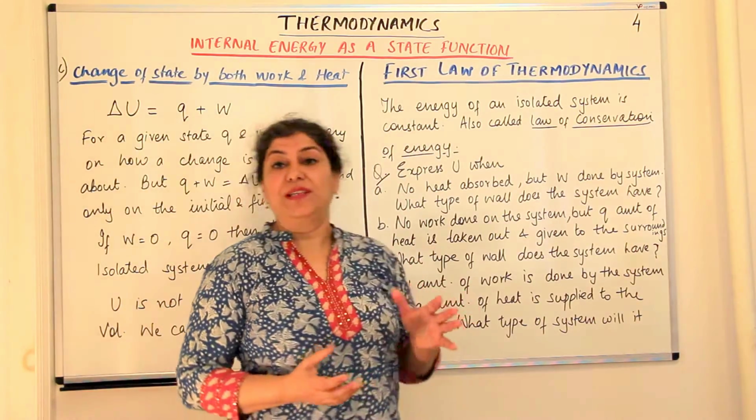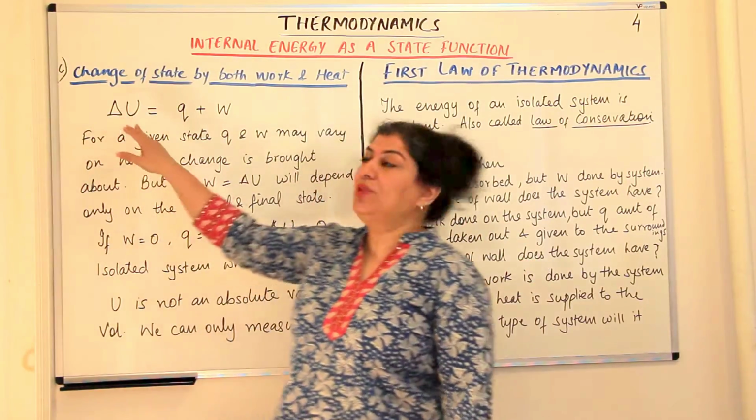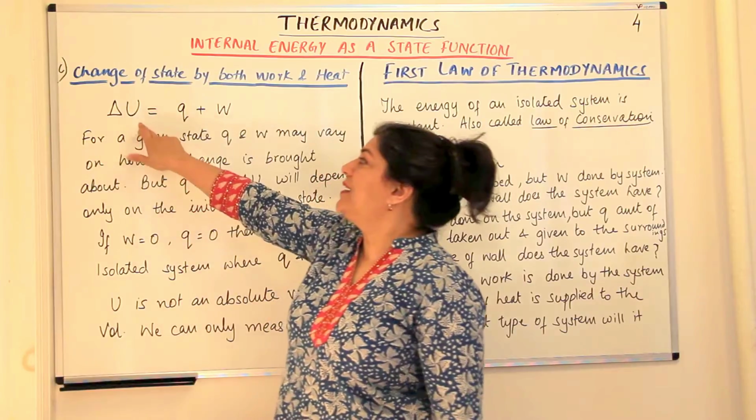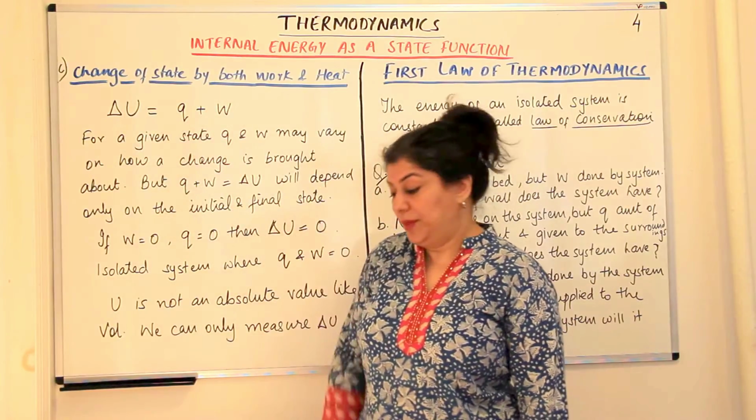So it is known as the law of conservation of energy, and the other statement is that the energy of an isolated system is constant, and the mathematical expression for the first law of thermodynamics is delta U is equal to Q plus W.